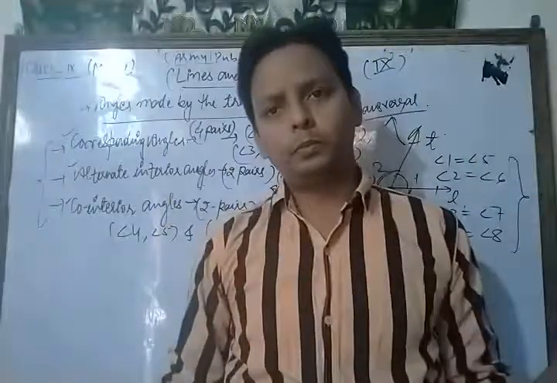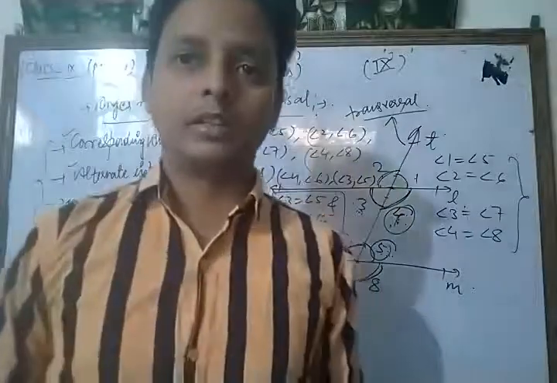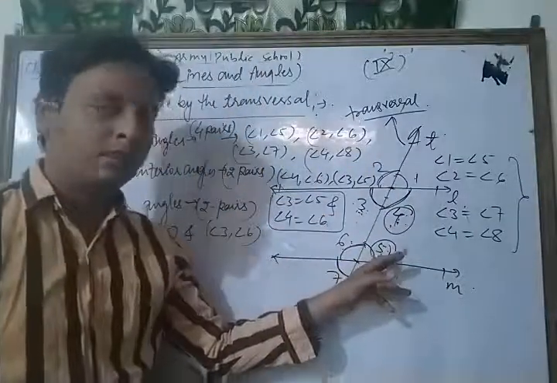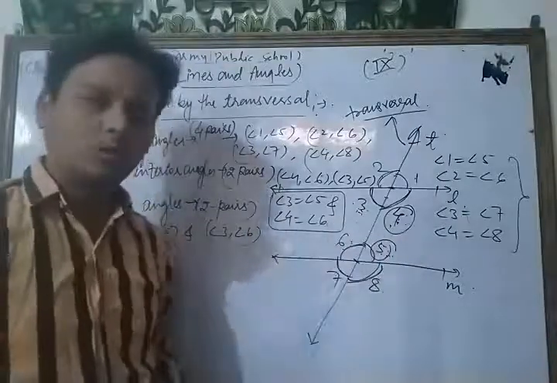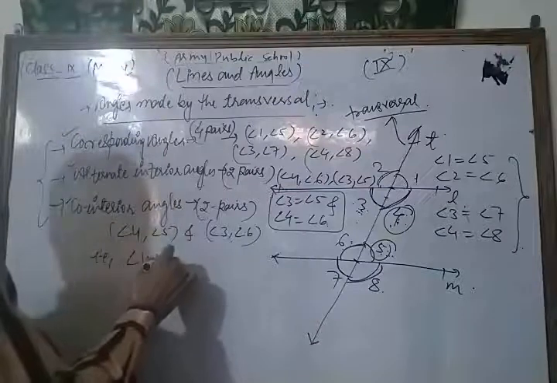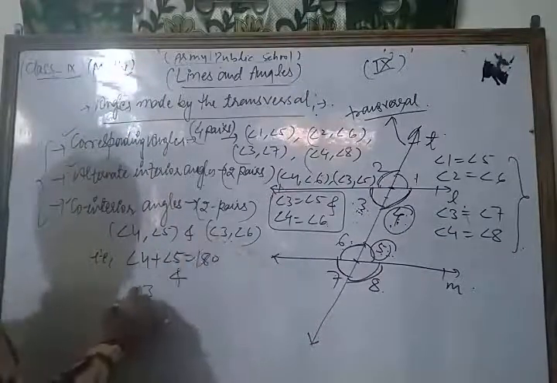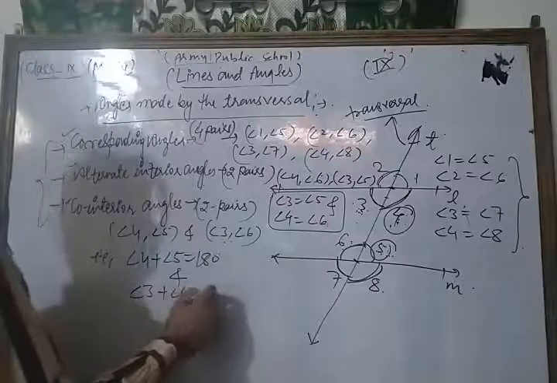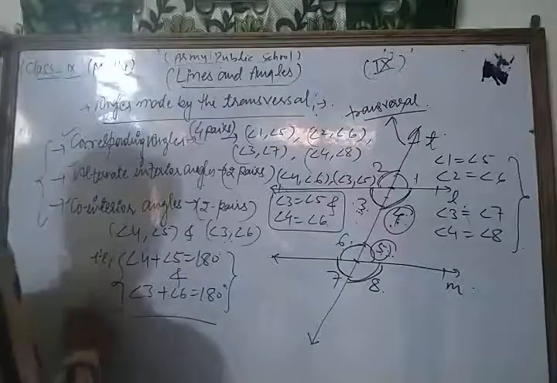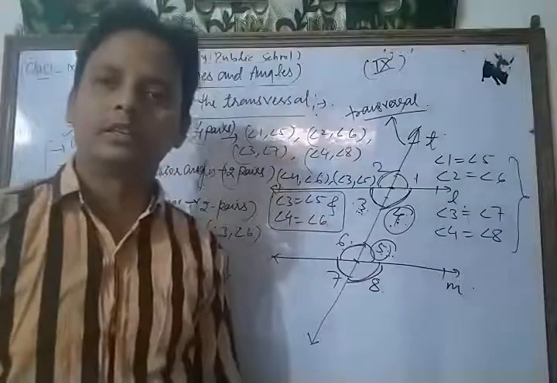When two parallel lines are cut by the transversal T, then in that condition, dear friends, the pair of co-interior angles are supplementary. It means the sum of their measures is 180. That is, angle 4 plus angle 5 is equal to 180 degrees, as well as angle 3 plus angle 6 is also 180 degrees. This is a very important result related to that topic.